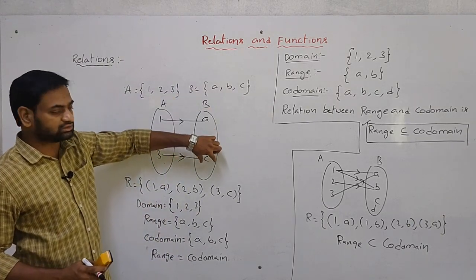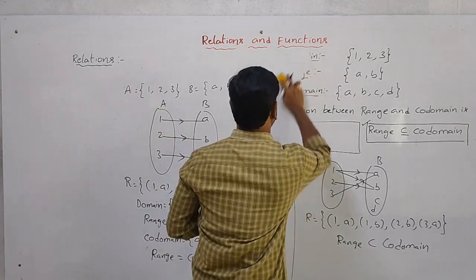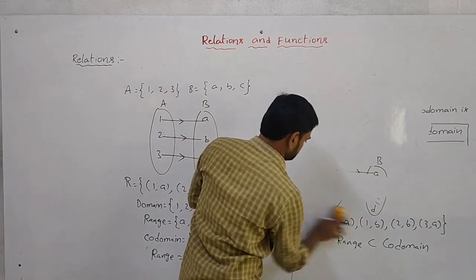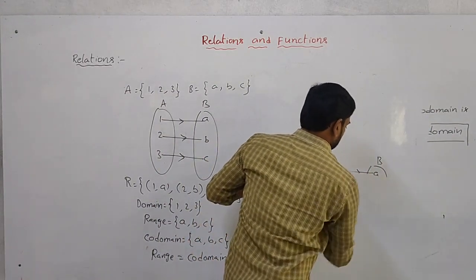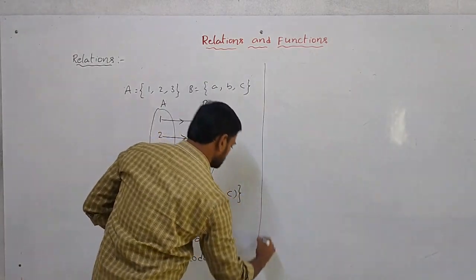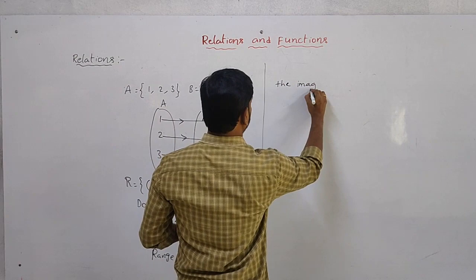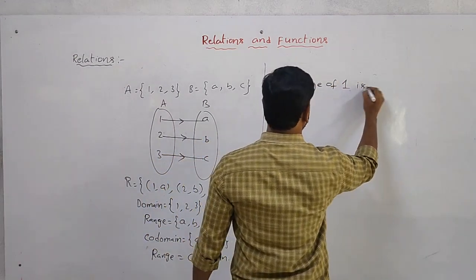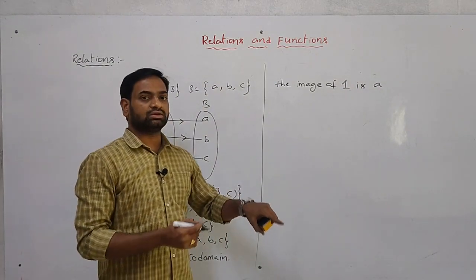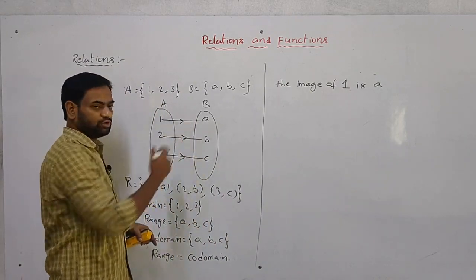So these A, B, C are the images. Here the image of 1 is A, because the mapping is between 1 and A only.